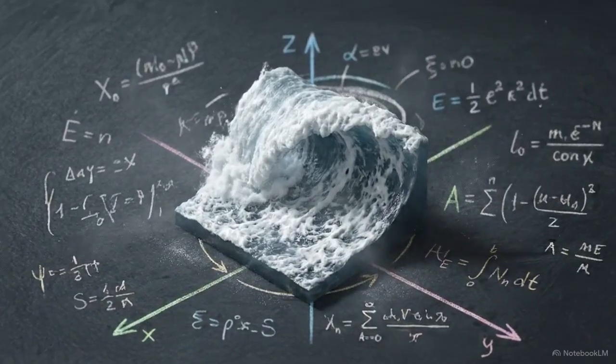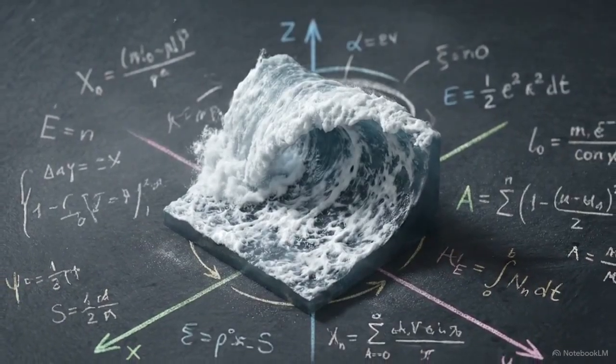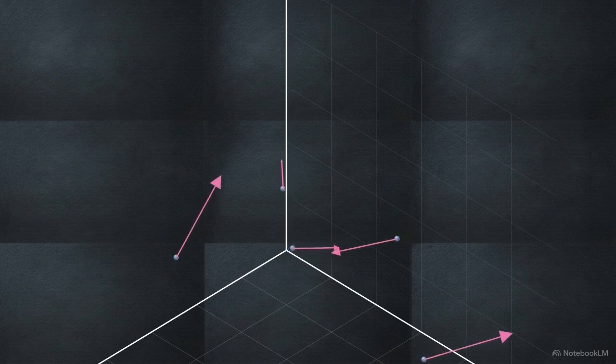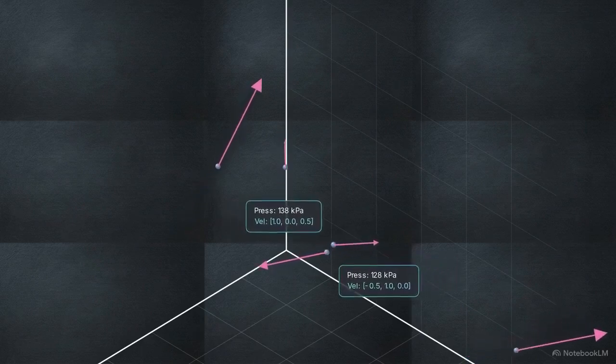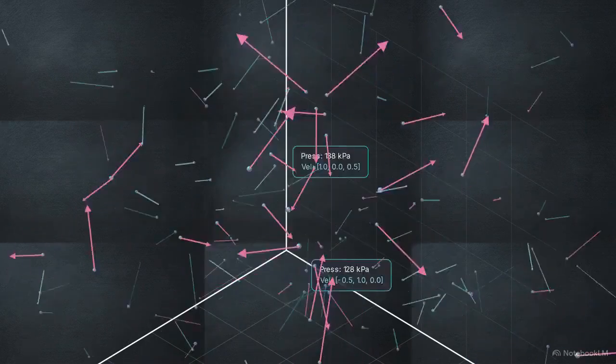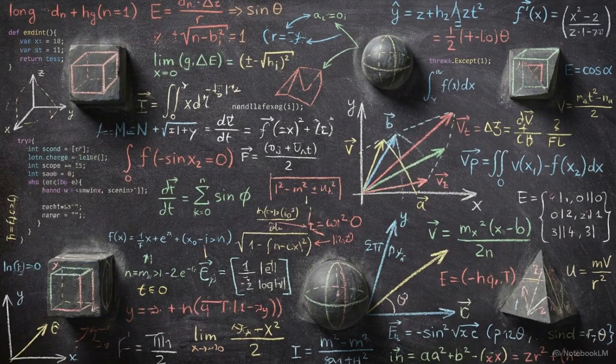Watch a crashing wave in slow motion, and you are looking at one of the most complex phenomena in the known universe. To describe this water mathematically, you must track every fluid particle moving simultaneously along the x, y, and z axes. Every drop has its own velocity, pressure, and direction, constantly colliding with millions of neighbors. Attempting to solve for every individual interaction in a citywide plumbing system would require calculating trillions of variables, a level of detail that is functionally impossible to process for most engineering tasks.